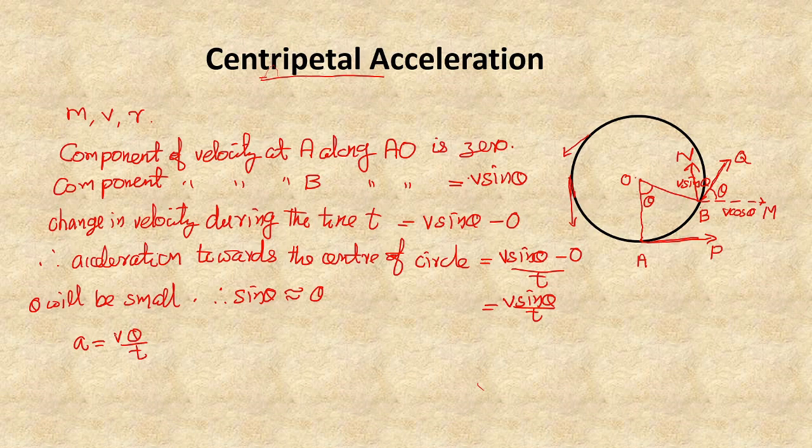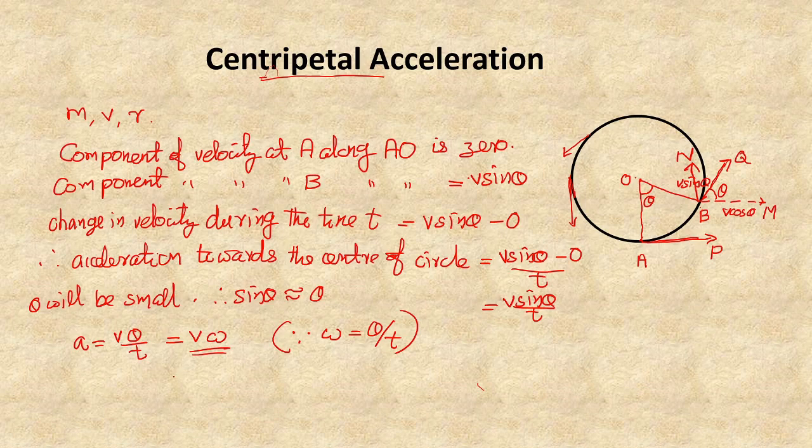Here v is the magnitude of the velocity, that is a constant. Then I can express what theta by t is. Theta by t is the angular displacement by time, that is the angular velocity. So A is equal to v omega, since omega is equal to theta by t, that we have studied in the previous class. So centripetal acceleration A is equal to v omega.